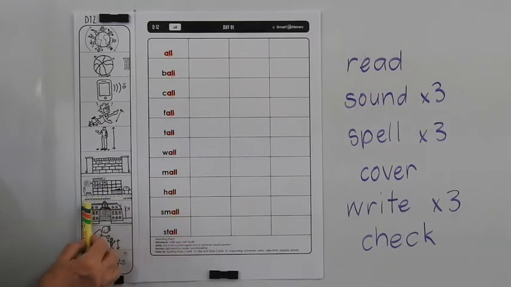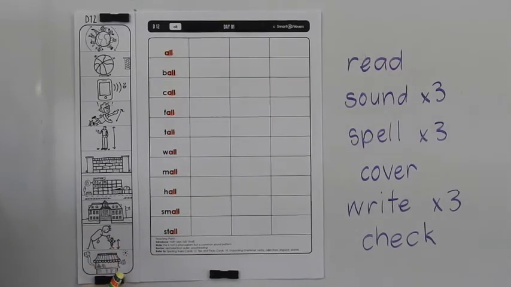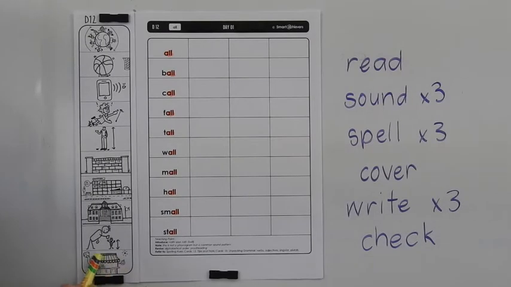A hall is a big building or a big room where you might go for assemblies or special occasions. Small is something that's very little. A stall could be when you go to a market and they have lots of little stalls or little areas set up for people to sell their things. It can also mean if you stop suddenly, you might stall the car, which means that it will suddenly stop. It can also be a place where you keep a horse. So sometimes if you go to the horse racing, you might see the horses in their stalls getting ready for their race.